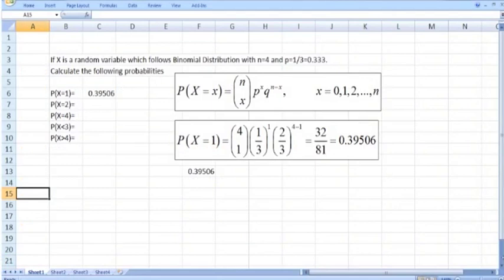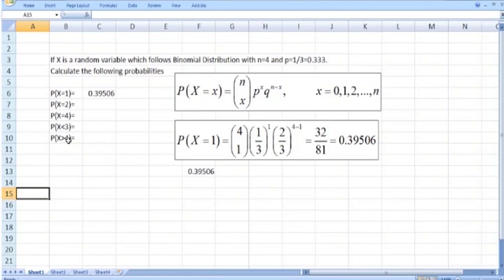So now let us move to Microsoft Excel in order to calculate the probabilities associated with the binomial distribution. If x is a random variable which follows a binomial distribution with n equals 4 and p equals 1 by 3, or 0.333, calculate the following probabilities: the probability that x equals 1, x equals 2, x equals 3, the probability that x is less than 3, and the probability that x is greater than 3.